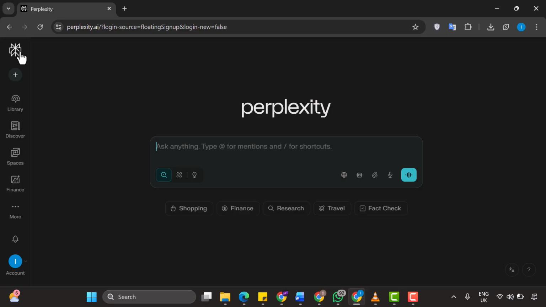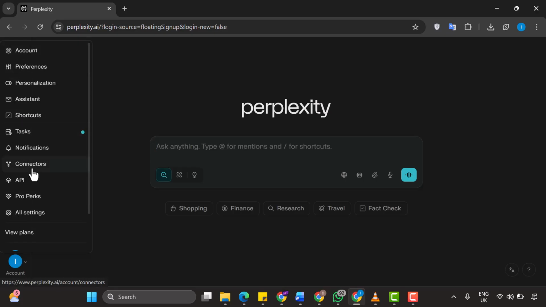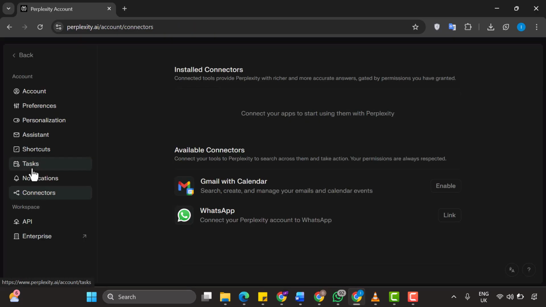So I'm going to navigate to the account settings. To do this, click on your account icon. You'll find it in the bottom left corner of the Perplexity interface. It's your circular profile icon or avatar. Go ahead and tap on it to open up your account menu. Now from this menu, we're going to go to Connectors. Click on that option. Perfect.